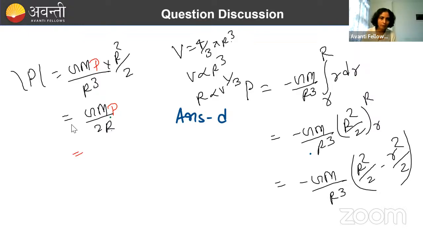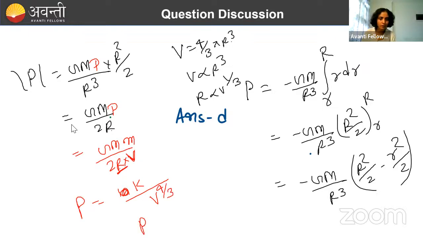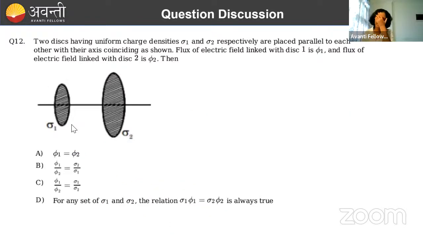So here also it will be ρ, and here also ρ. Now what is ρ? Mass per unit volume, right? ρ is mass per unit volume. So GM/2R into mass per unit volume. R is volume to the power how much? Taking everything else constant, divided by R, is proportional to V^(1/3). V^(1/3) plus 1, so 1/3 plus 1 will be equal to 4/3. So pressure is directly proportional to V to the power -4/3, okay. Done. Now again, this question was very easy. You just needed to manipulate the things.